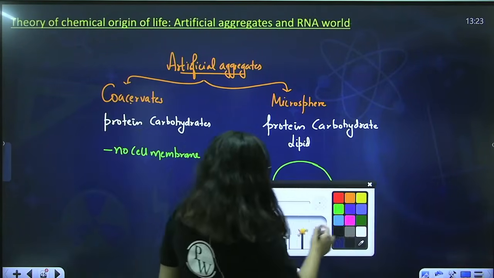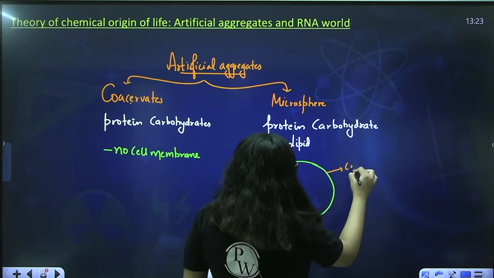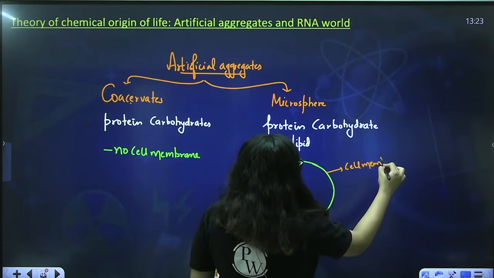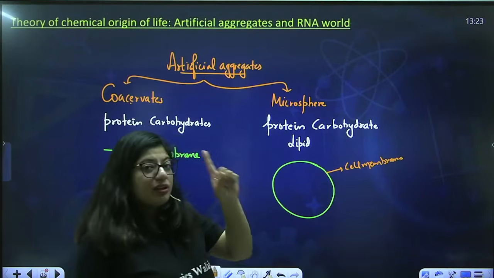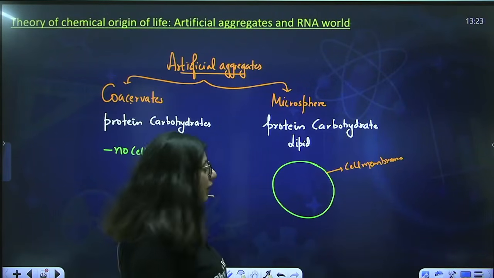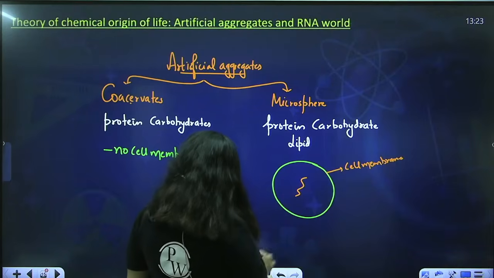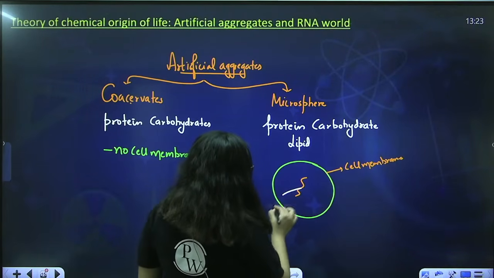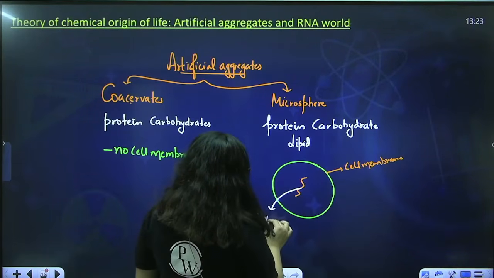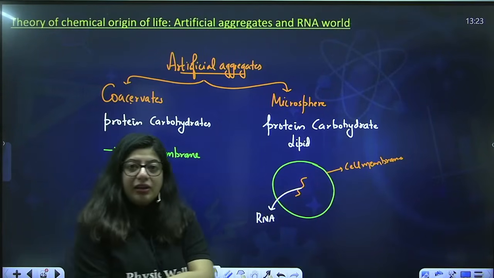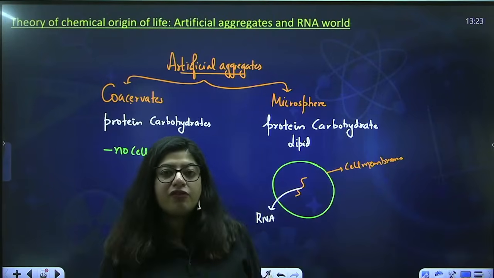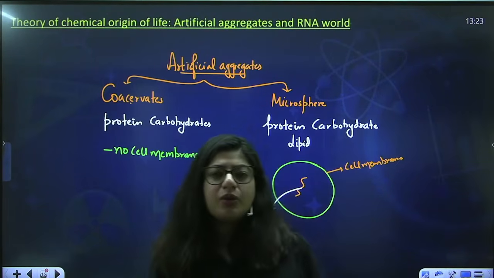Alright, but what about the internal things which are very important, the nucleus, the genetic material? So it was said that the first genetic material was RNA. The RNA later on gets incorporated inside these molecular aggregates, and then that leads to the formation of the first cell. Now the question is, why RNA?